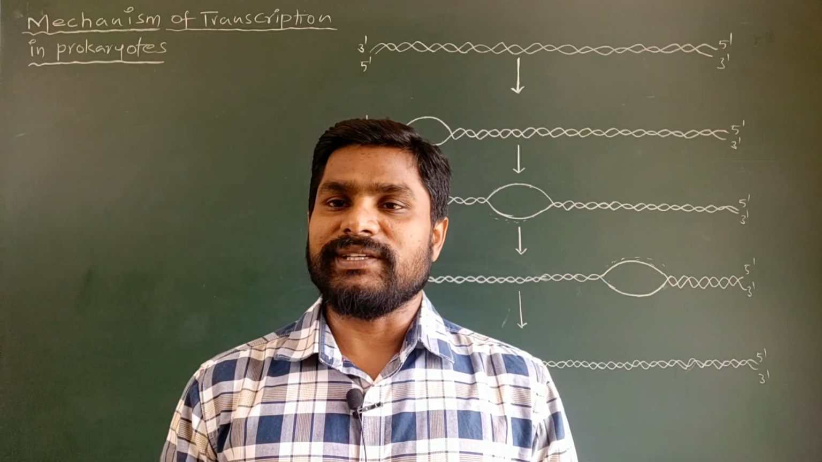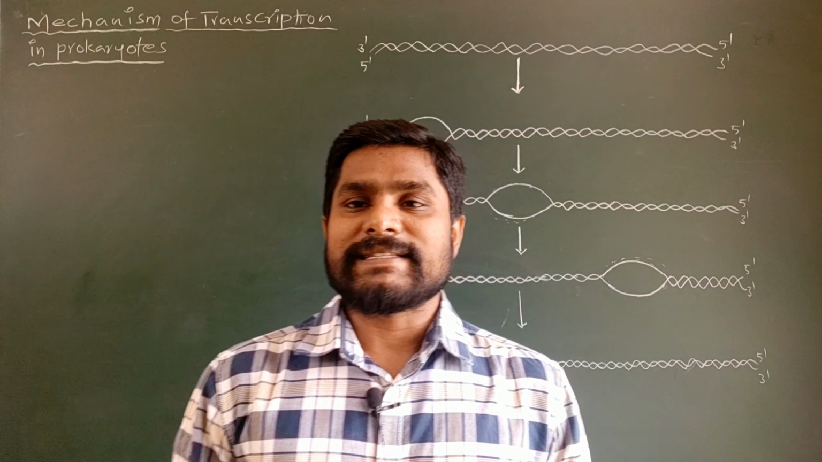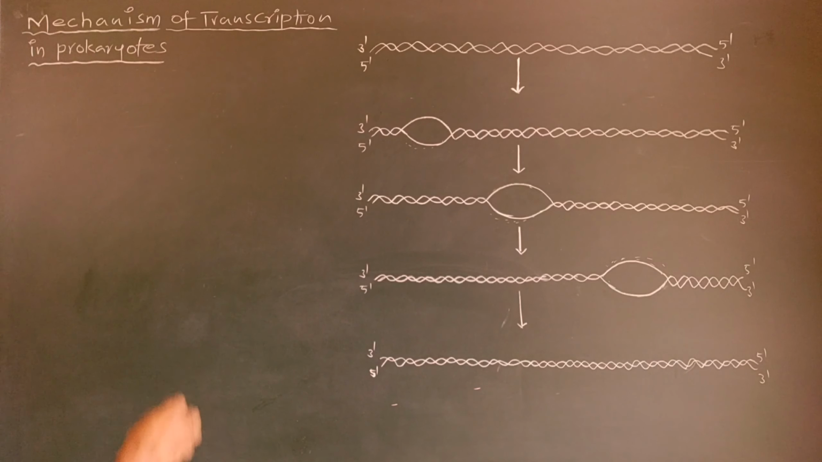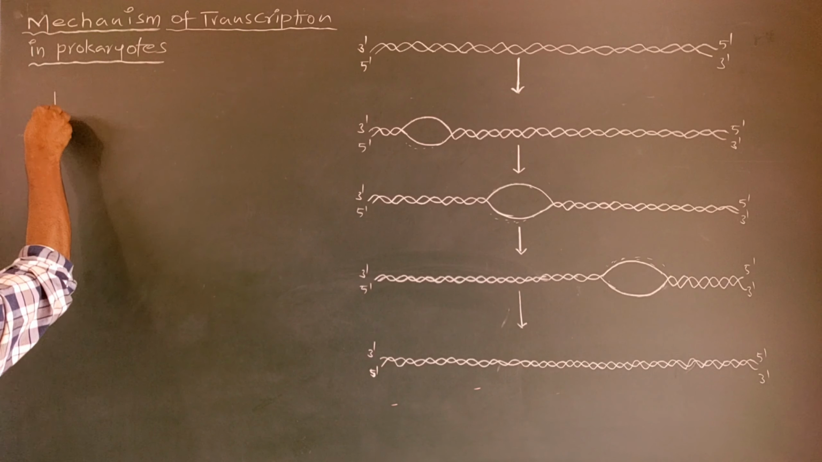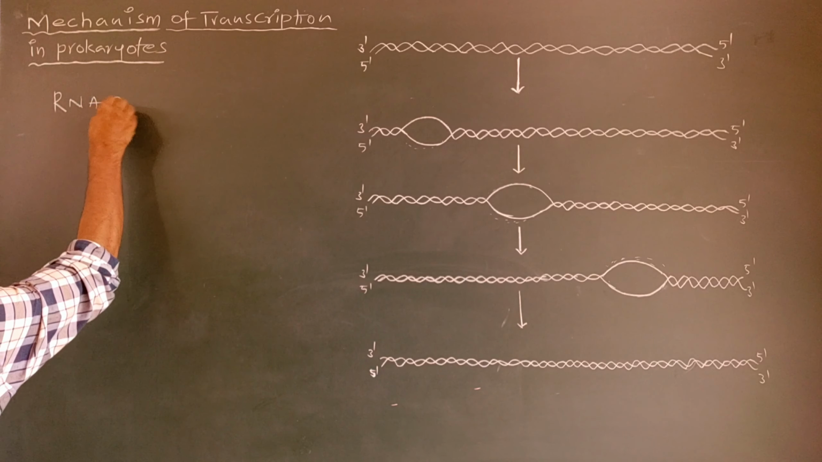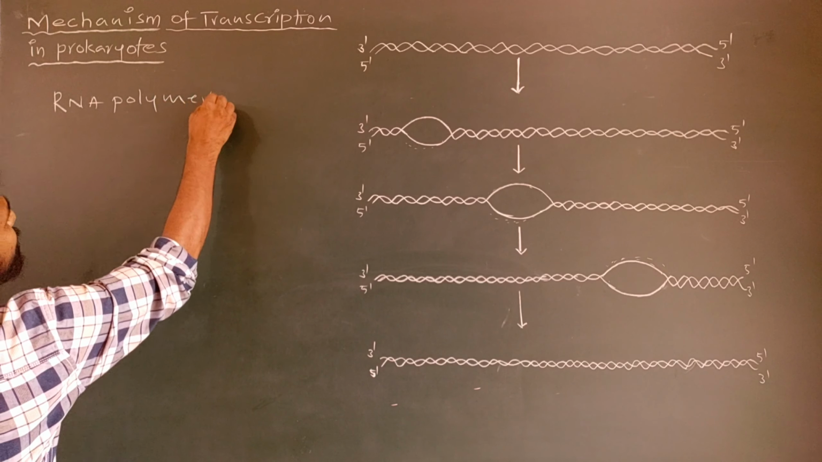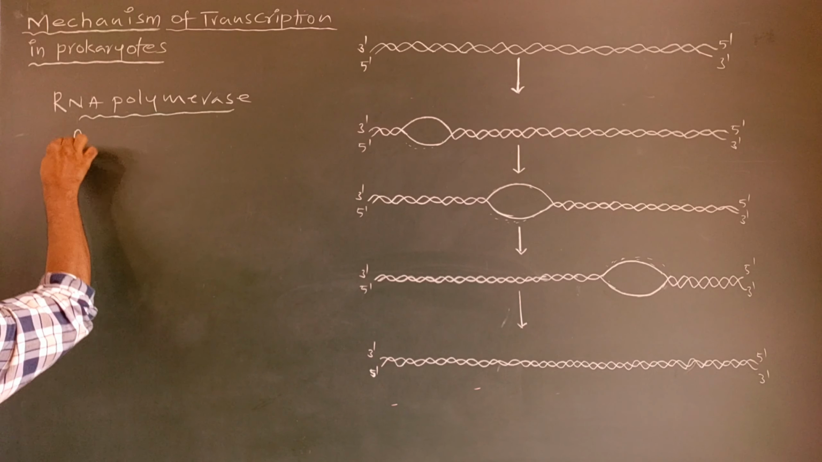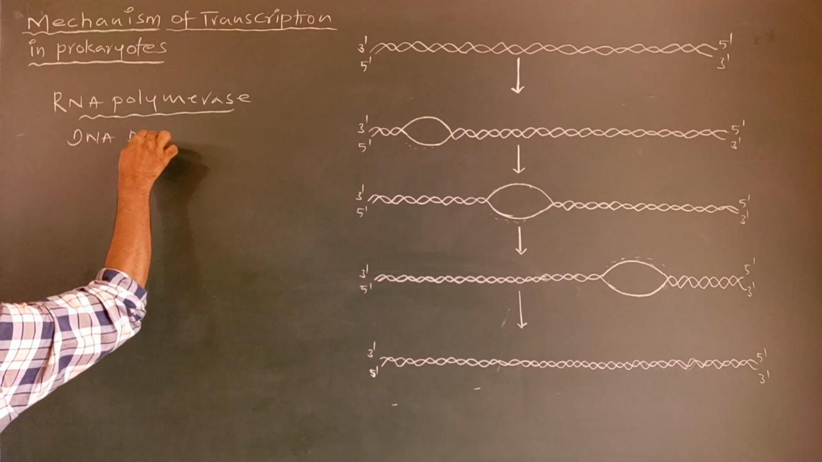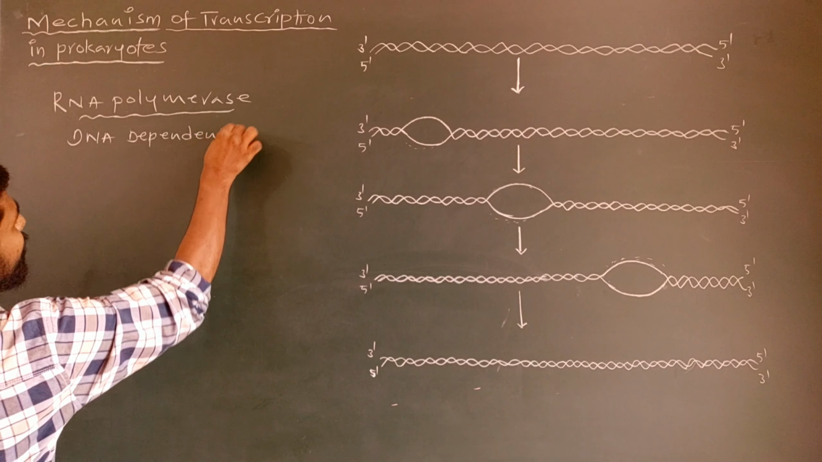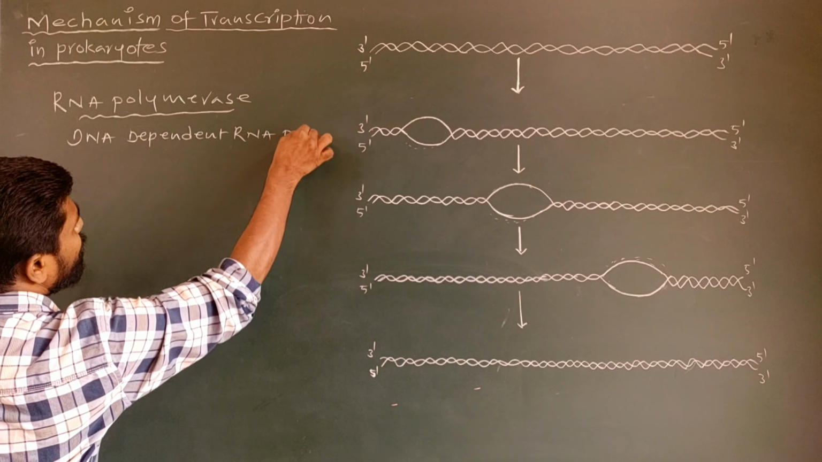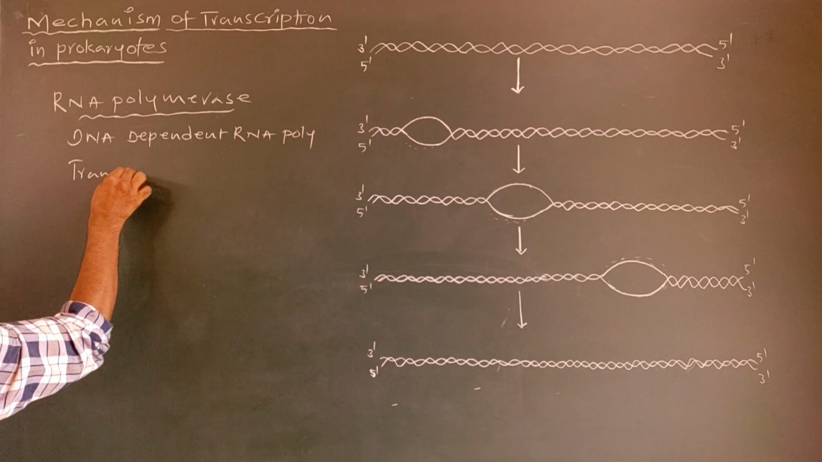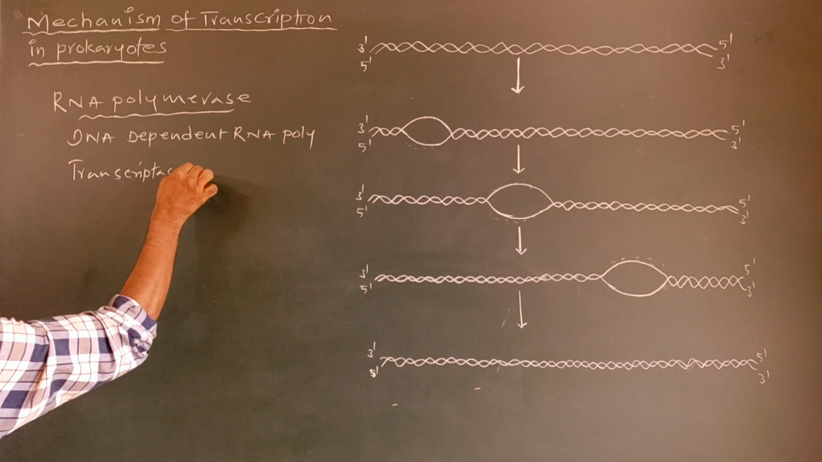Let's begin today's topic, that is the mechanism of transcription in prokaryotes. This mechanism of transcription in prokaryotes is carried out by an enzyme called RNA polymerase. This RNA polymerase is otherwise called DNA dependent RNA polymerase, or there is another name, that is transcriptase, as it is involved in the process of transcription.